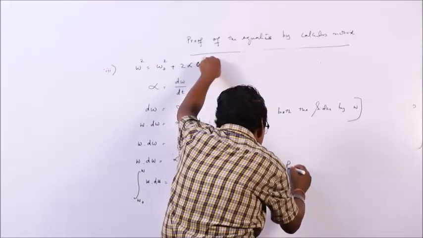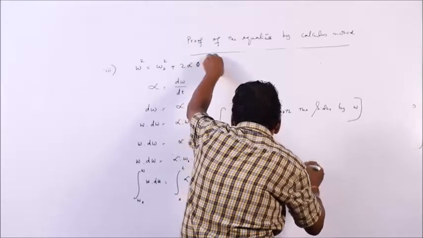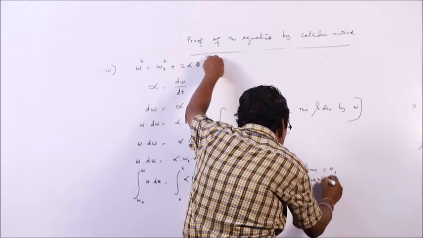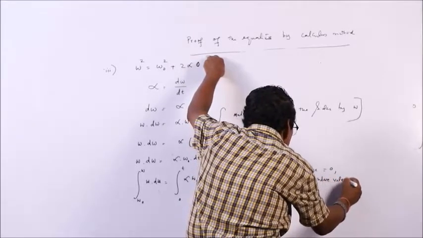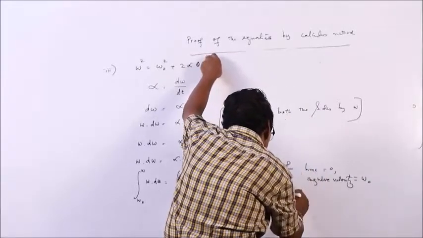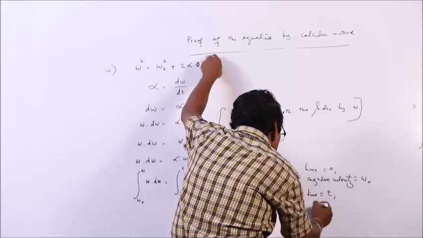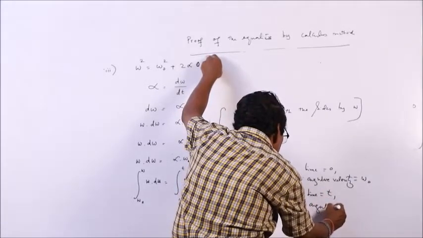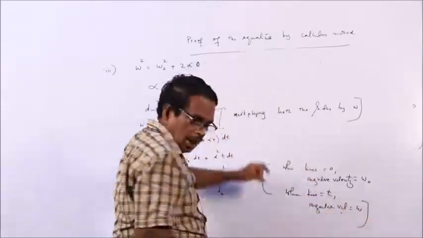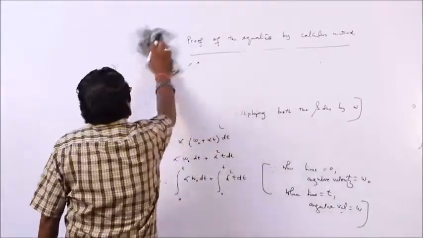When time is zero, angular velocity is omega 0. When time is t, angular velocity is equal to omega. So, let us integrate it with this limit.